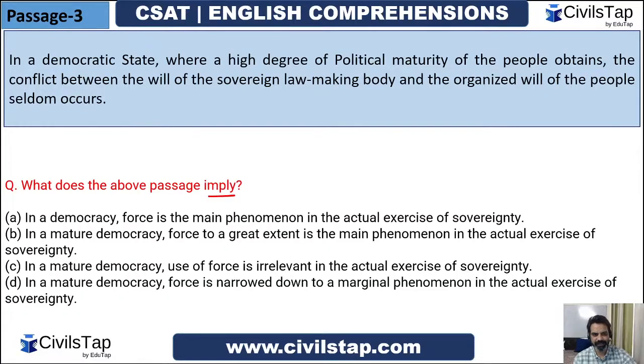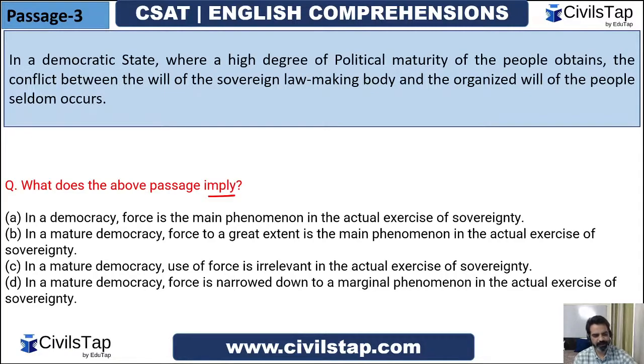In a democratic state where a high degree of political maturity of the people obtains, the conflict between the will of the sovereign lawmaking body and the organized will of the people seldom occurs. So in a democratic state where a high degree of political maturity of the people obtains, the conflict between the will of the sovereign lawmaking body and the organized will of the people seldom occurs.